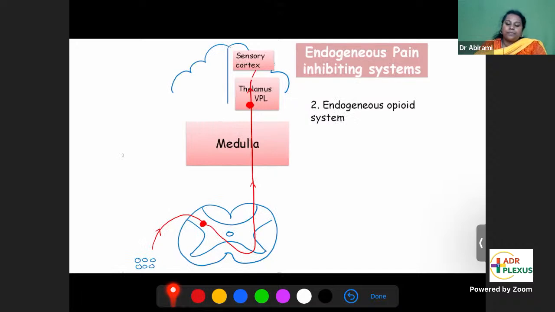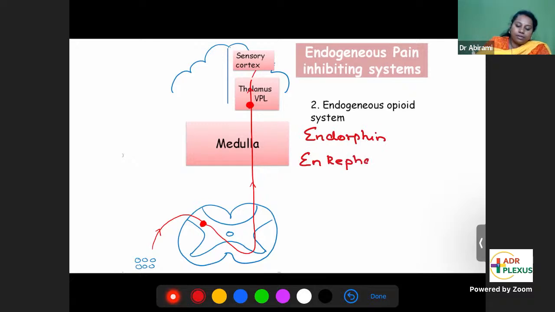The other system, the endogenous opioid system. What are the endogenous opioids? Endorphin, enkephalin, and dynorphins. These are the endogenous opioids. Endogenous opioids are a part of this pain inhibiting system. They can inhibit the pain, they can block the pain pathways.